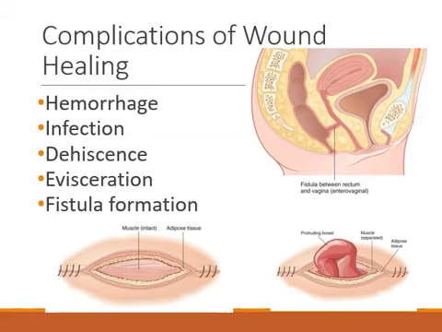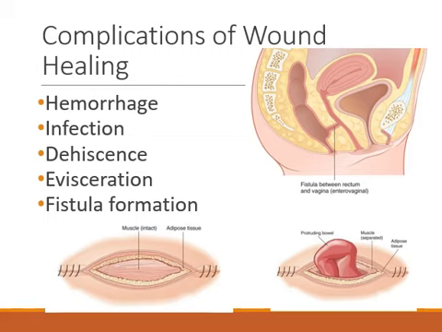Finally, fistula formation is a possibility. A fistula is an abnormal passage connecting 2 body cavities or a body cavity and the skin. It is usually a result of infection. An abscess forms, which breaks down surrounding tissue, leading to the formation of an abnormal passageway or tunnel.